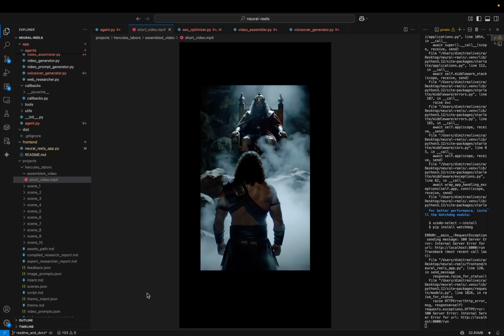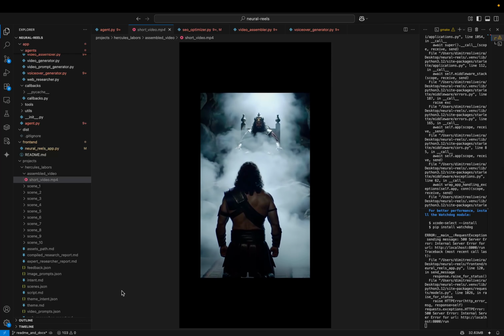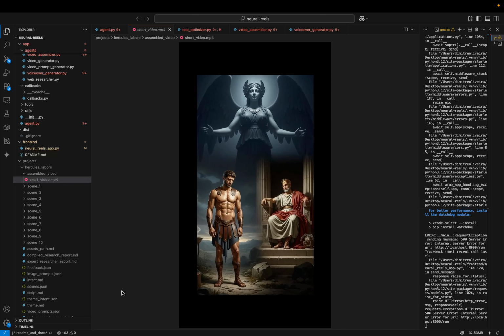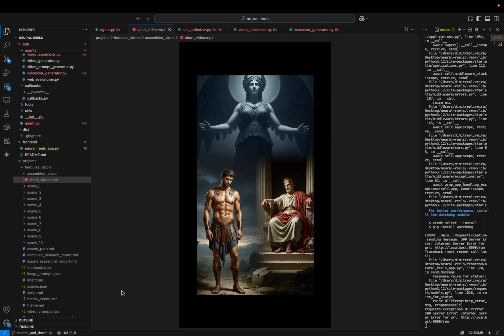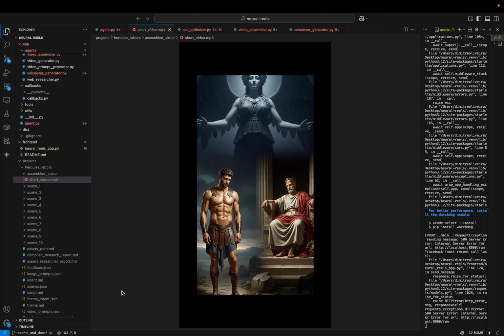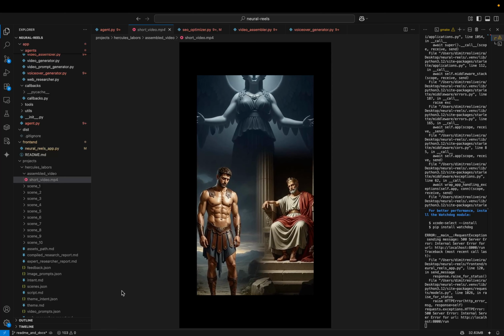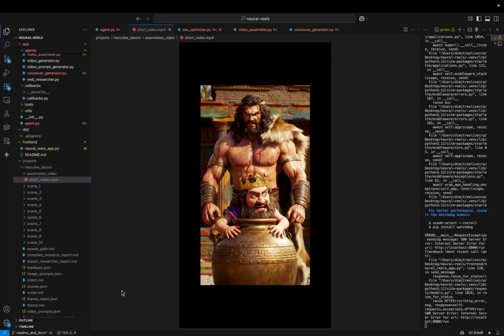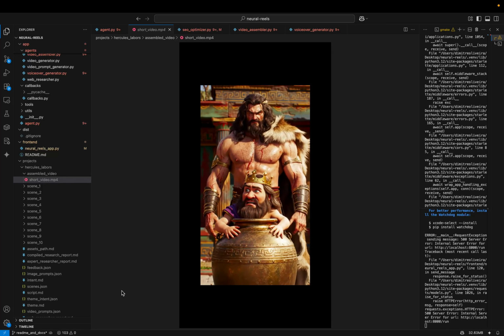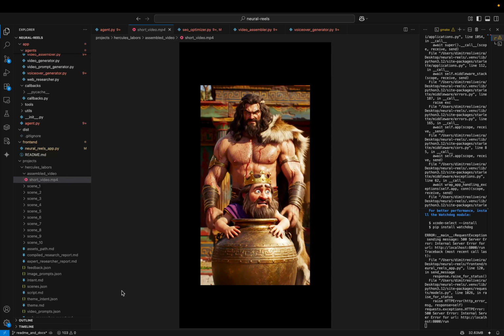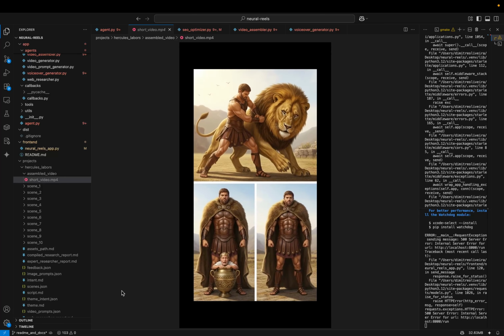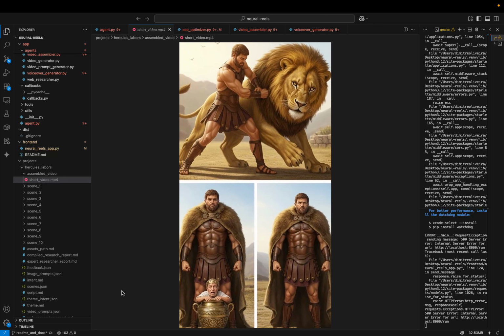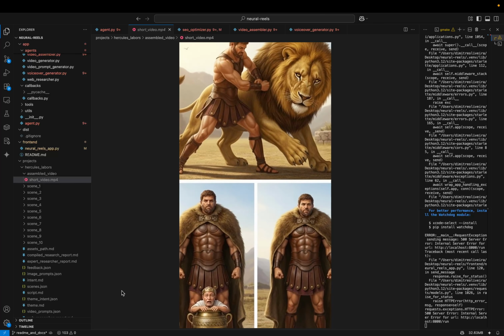Driven mad by Hera, Hercules, son of Zeus, tragically killed his own family. To atone, the oracle commanded 12 impossible labors for King Eurystheus, who hoped each task would be Hercules' last. The Nemean lion, a beast with golden fur impervious to all weapons. Hercules wrestled and strangled it barehanded, then skinned it with its own claw, donning the hide as his signature armor.